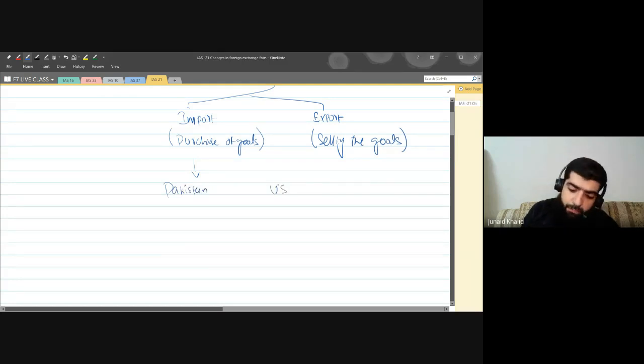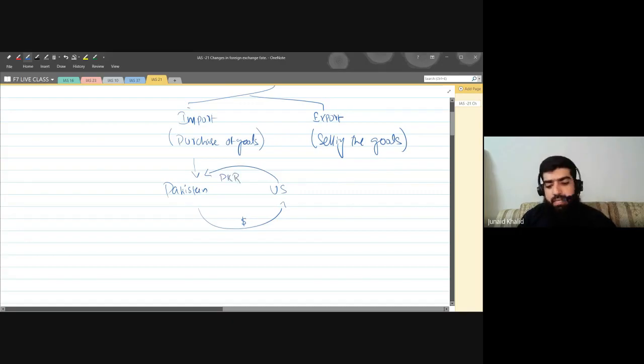So I'll be purchasing the goods, and I'll pay that amount obviously in US dollars, but definitely I'll be recording that amount in my books in PKR, that is Pakistani rupees.